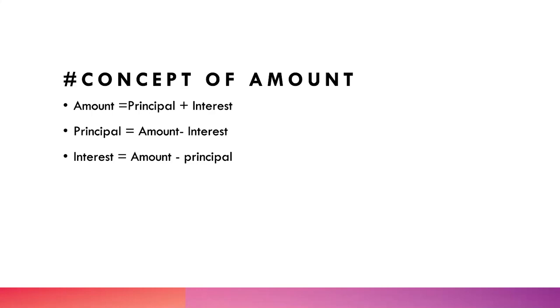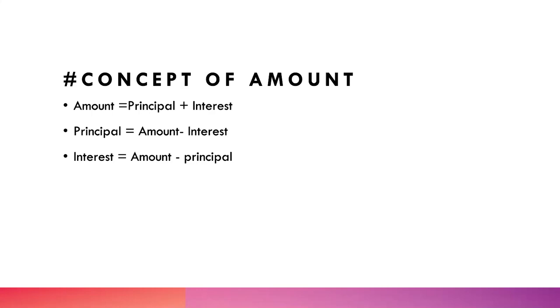If our principal is 3,000, interest is 100, calculating with the help of formula, what will be the formula for amount? It will be principal plus interest. For example, if you are given an amount and you are given principal and you have interest also, if you check it, principal plus interest will always be equal to the amount.